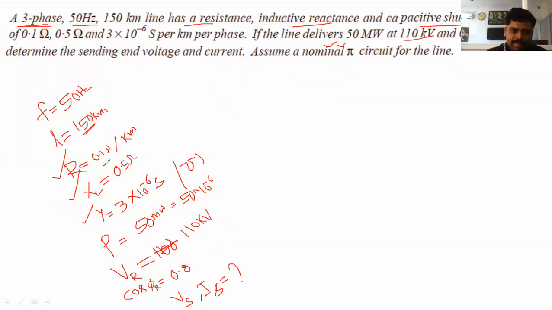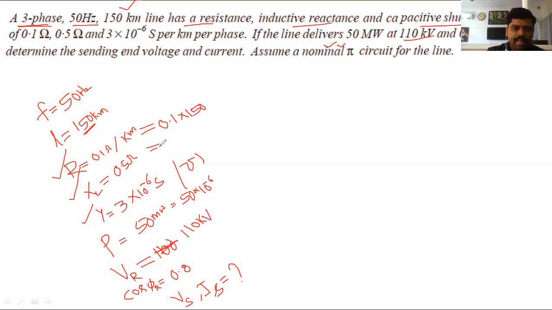But here the resistance, inductance, and admittance values are given for 1 kilometer, while the total line length in the problem is 150 kilometer. So the total resistance is 0.1 into 150 kilometer, that is 15 ohm.